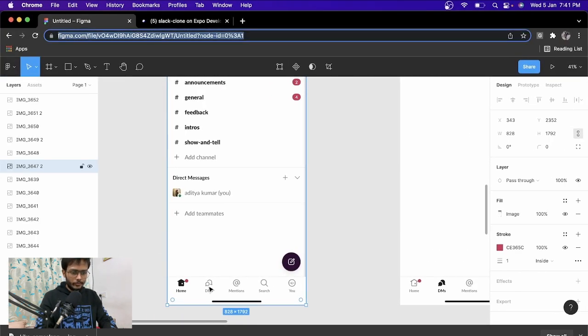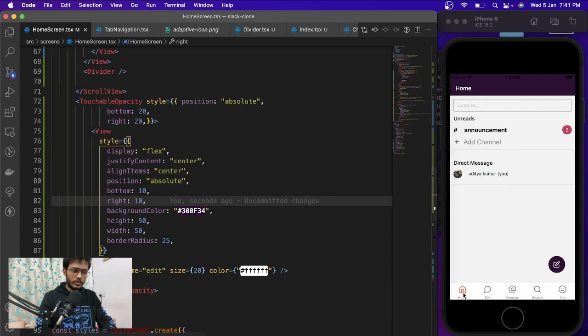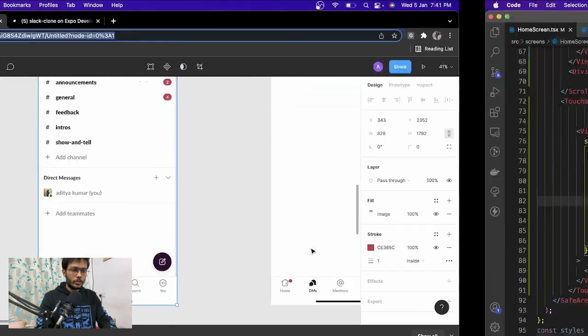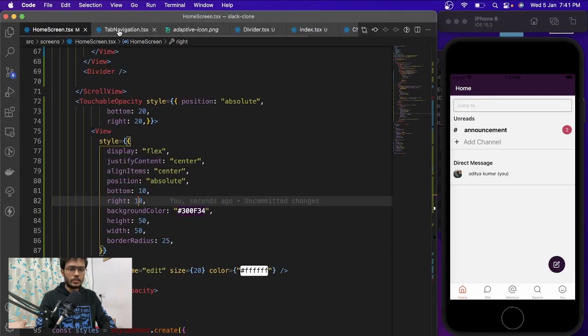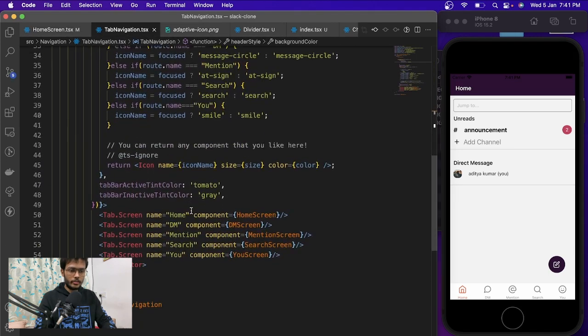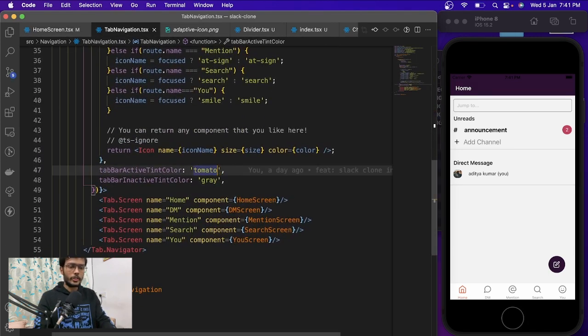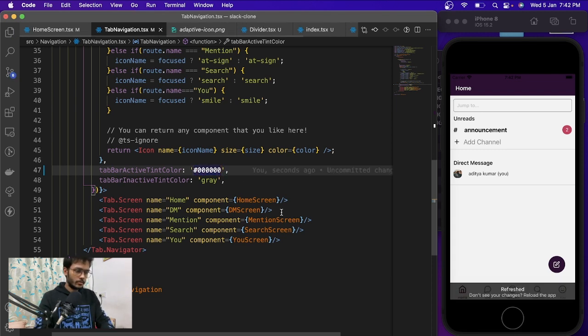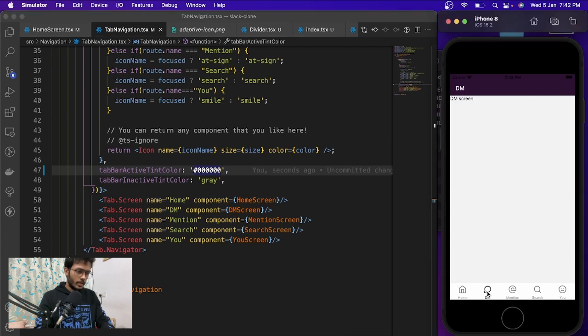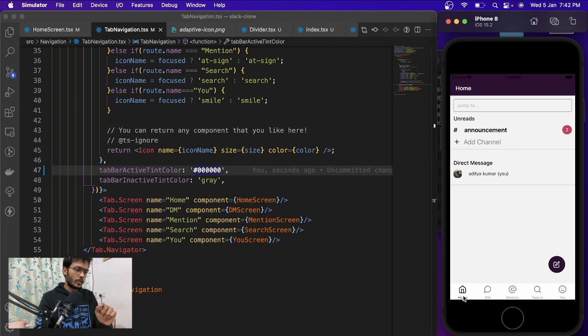And now we need to do something with these icons. We don't want this red color, of course. So we just need a black color, I guess. So for the tint color, just remove it to black. Okay, but as we are using this icon, Feather icon, it is just an outlined icon.